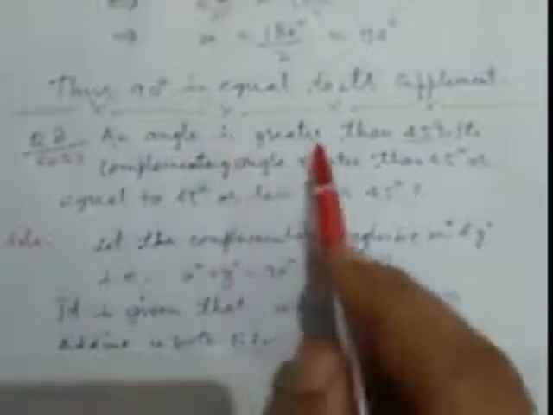It is given that x is greater than 45. Initially, we have received the information that the angle is greater than 45. So, here we write down x is greater than 45. This is the symbol of greater. So, x is greater than 45. This is our second equation. Now with the help of these two, we calculate something.